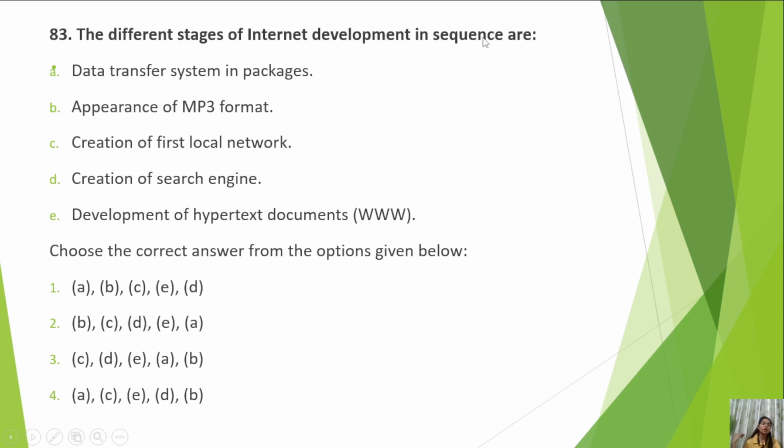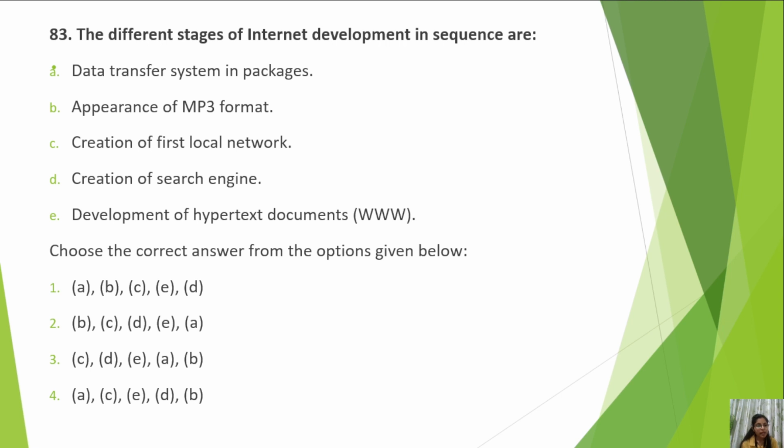Next is different stages of internet development in sequence. If you are good with computers and the internet, maybe you can answer this. Data transfer system in packages, appearance of MP3 format, creation of first local network, creation of search engine, development of hypertext documents. You see, the www came first, then we have search engines.